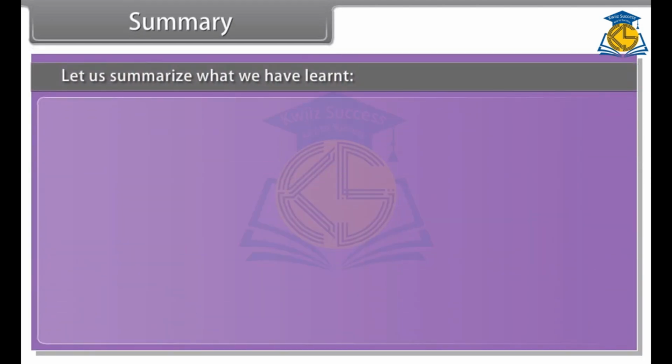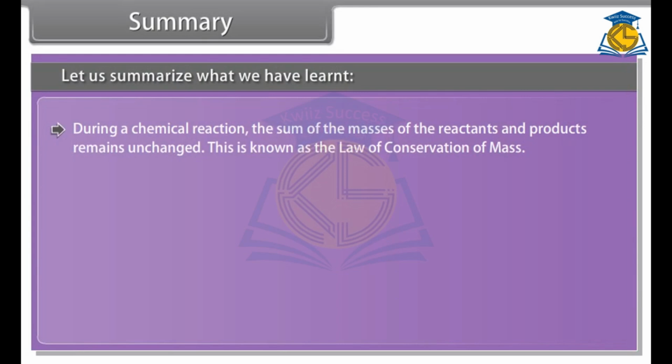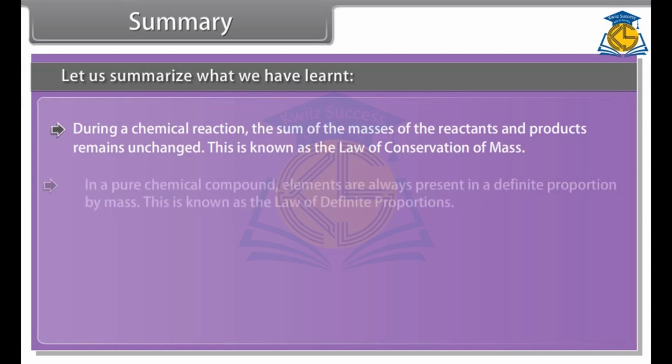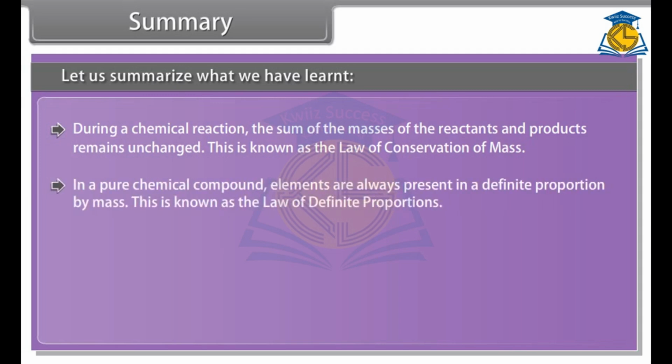Let us summarize what we have learned. During a chemical reaction, the sum of the masses of the reactants and products remains unchanged. This is known as the law of conservation of mass. In a pure chemical compound, elements are always present in a definite proportion by mass.